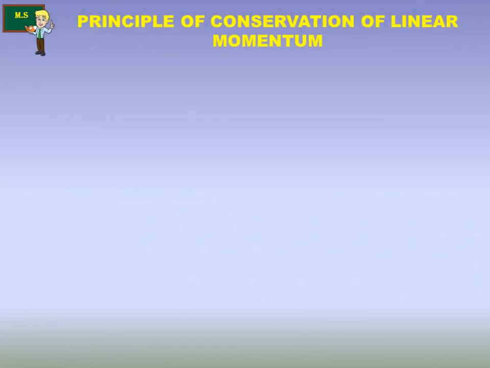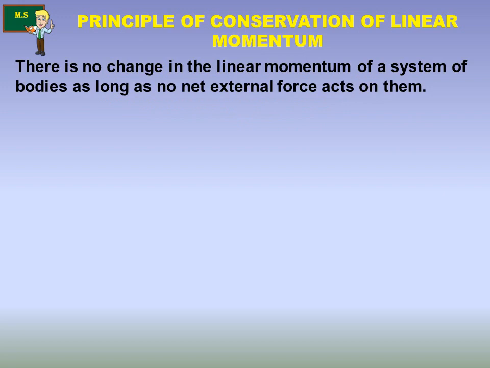See students, now we are moving into the important 5-mark question in this lesson: the principle of conservation of linear momentum. Very important question. Last year also they usually asked it in each and every examination. There is no change in linear momentum of a system of bodies as long as no net external force acts on it. Thus, this shows that if there is no external force, there is no change in linear momentum of a system of bodies.